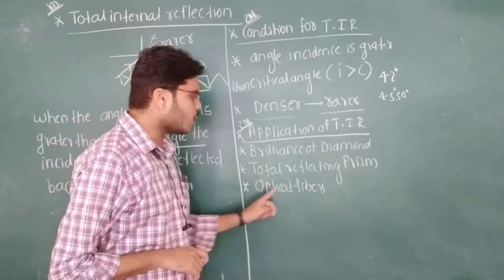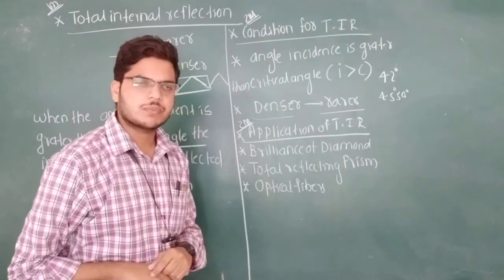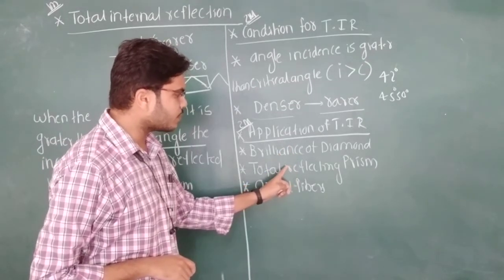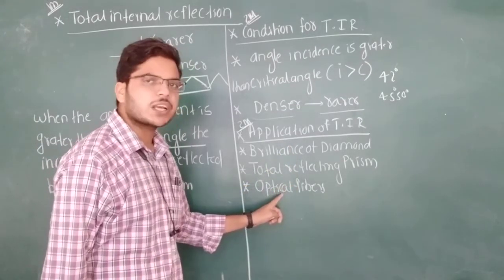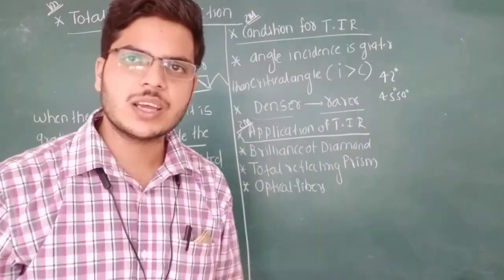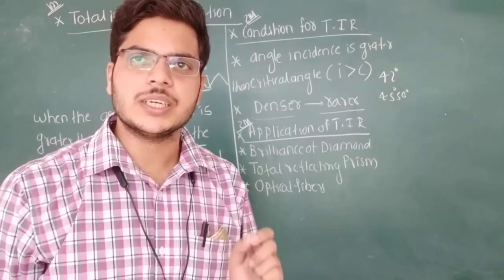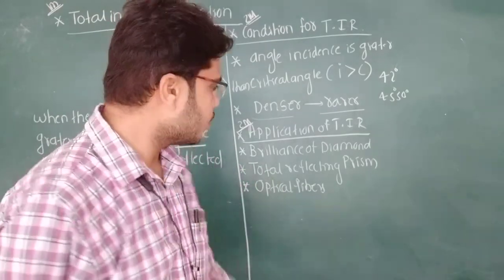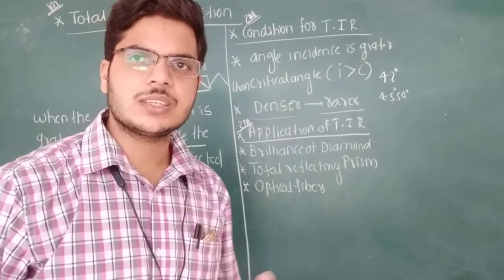The third one is optical fiber. These 3, brilliance of diamond, total reflecting prism and the optical fiber, all these 3 are working on the principle of total internal reflection. In the next class we will see one by one how these are working.